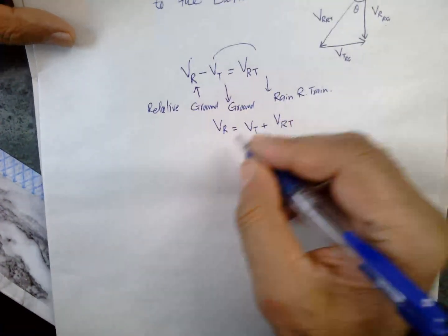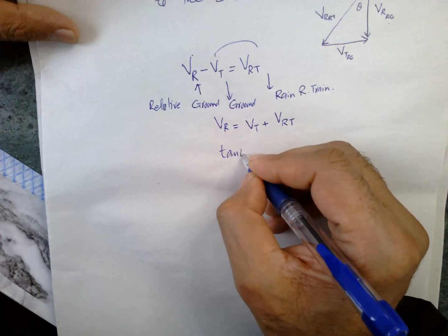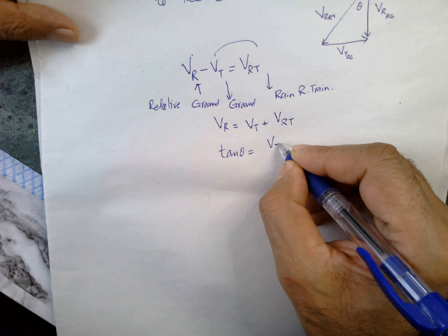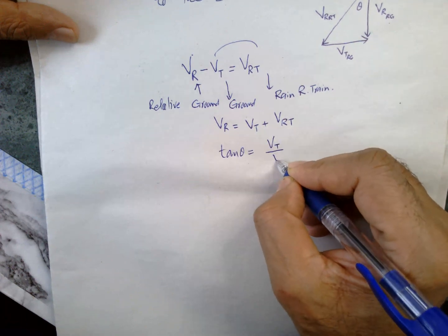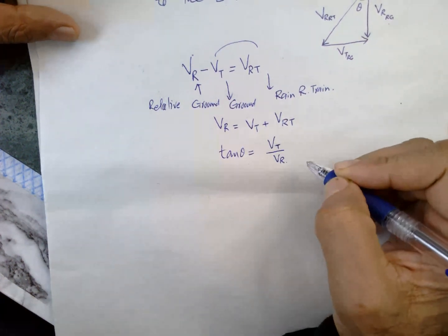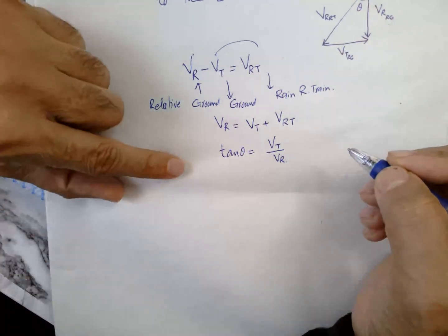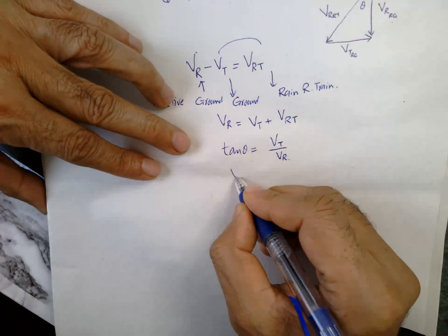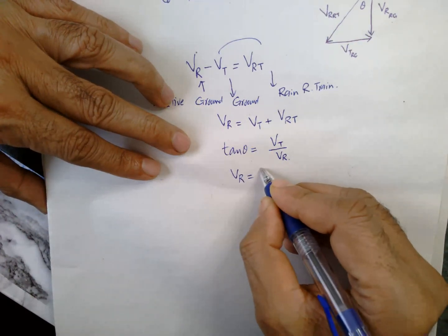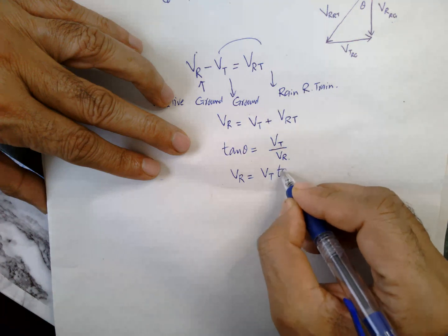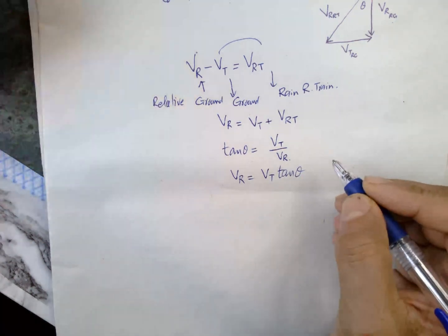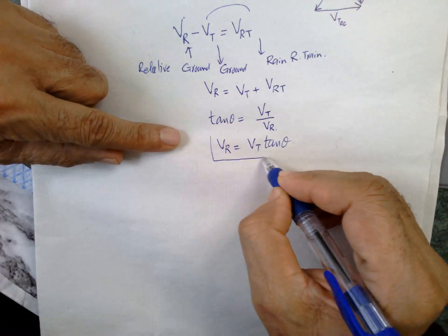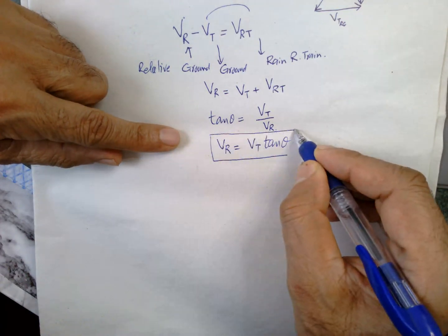So tangent of theta is equal to V terrain over V rain. So this is the formula. From here, we can find out that V rain is equal to V train into tangent of theta. So by the angle and the train speed, we can find out this value.